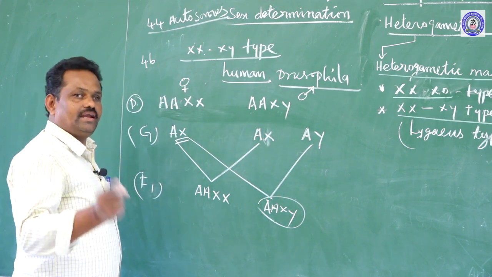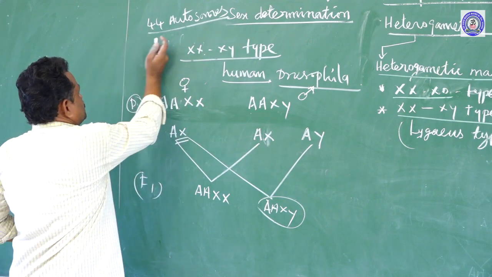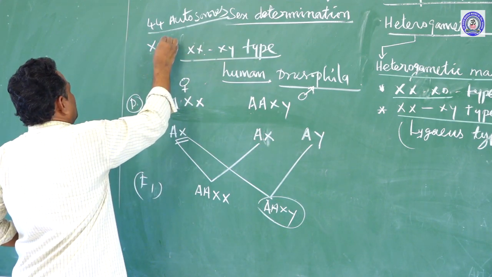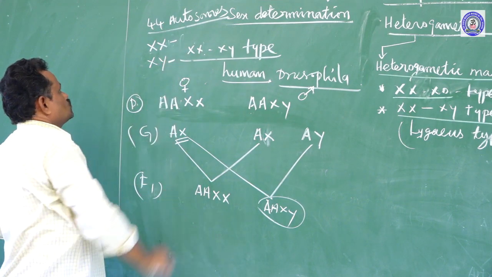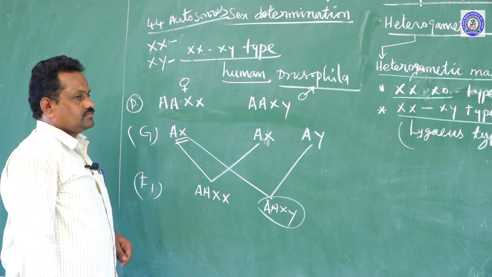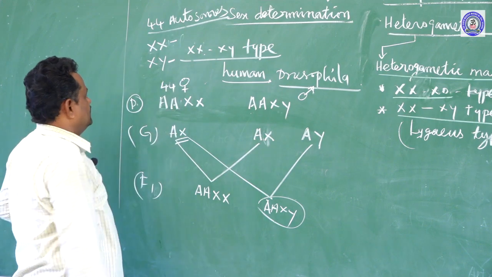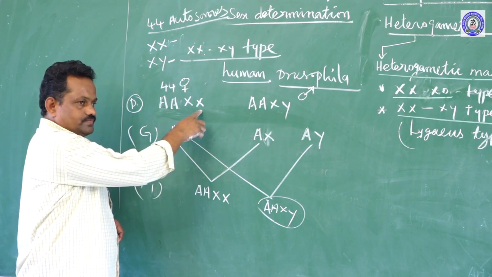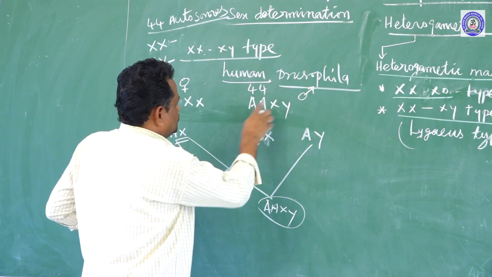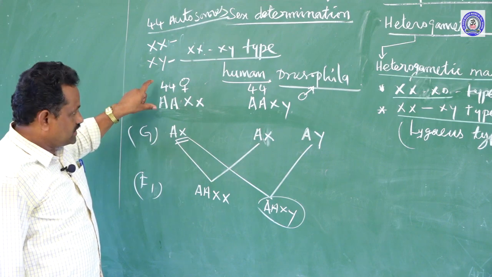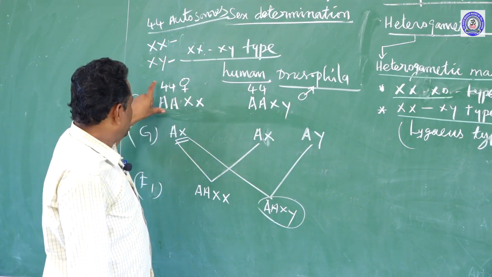But the male and femaleness differences are exhibited only by the other type of chromosomes, called X and X chromosomes in female and X and Y chromosomes in the case of male. So, in female there are 44 autosomes and 2 X chromosomes. In male again 44 autosomes and X and Y chromosomes. Here these 46 chromosomes are present, right? This is what we call a diploid condition.